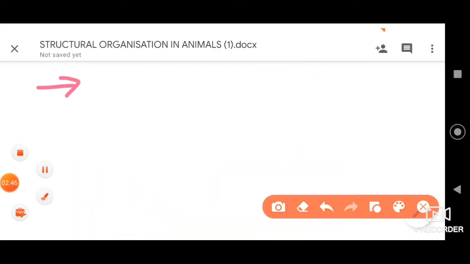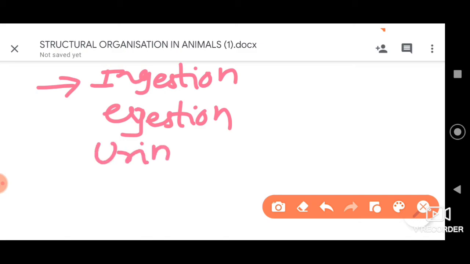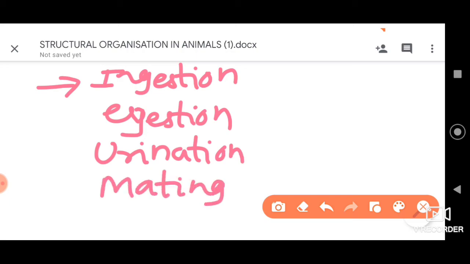They help in ingestion, intake of food, for example, egestion, removal of waste, then they help in urination. Further, the muscles help in mating.